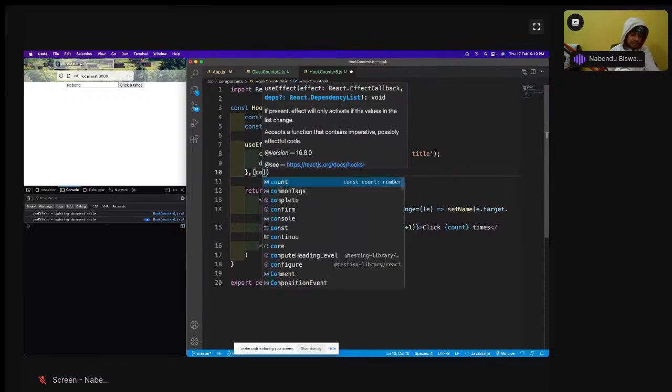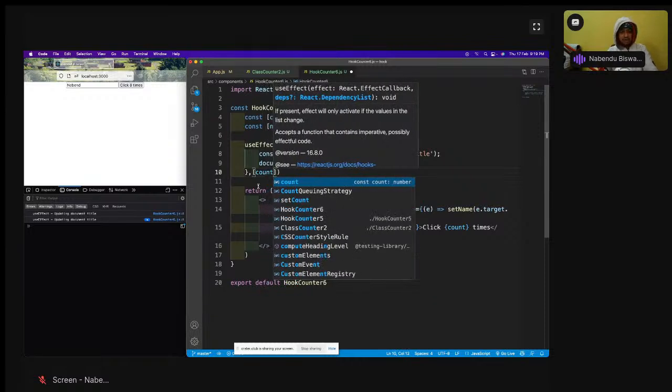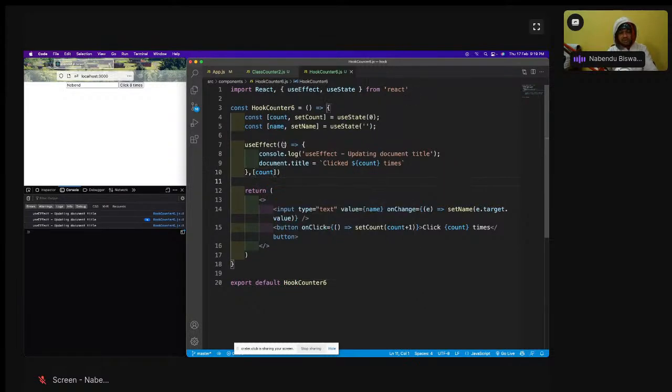So here I will pass a count, and this is a very important thing. The count I have passed. What does that mean? This means the useEffect will run the initial time. Initial render, it will always happen, like componentDidMount. But during the subsequent renders, it will only run if the count variable is changing, not if some other variable is changing. Like if the name variable is changing, it will not run.